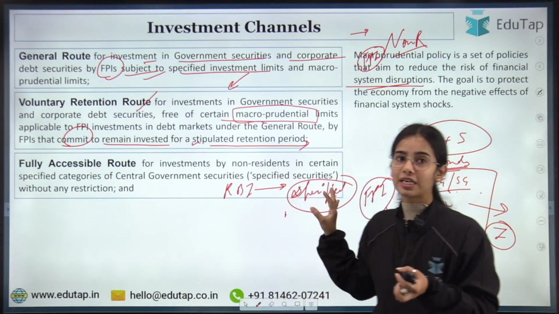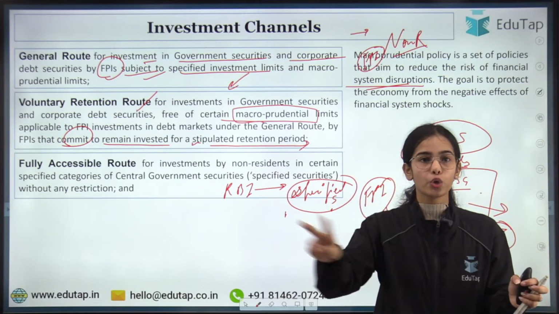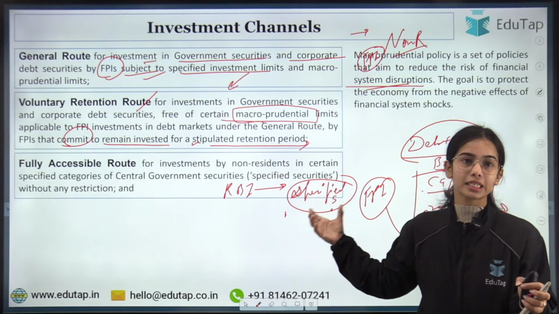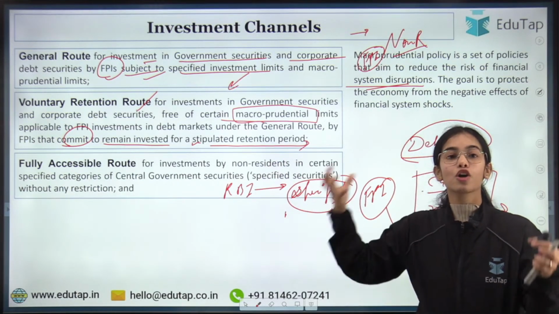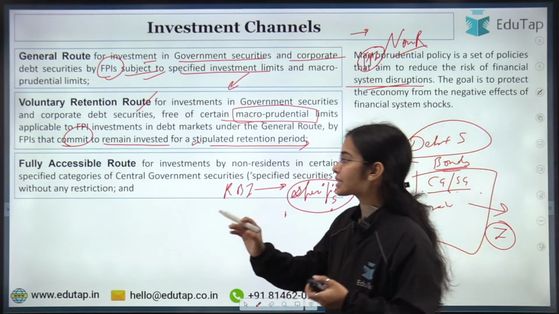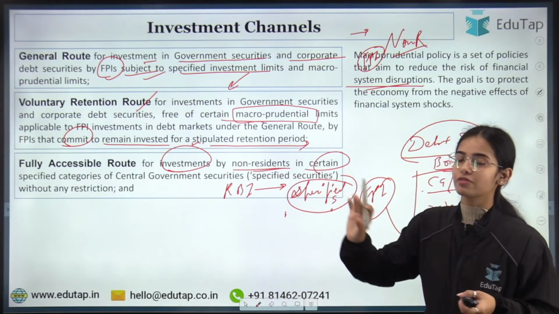In these specified securities, there is no limit. No investment limit, no macroprudential or such limits. Foreign portfolio investors can invest as much as they want. So it is a fully accessible route for investment by non-residents in certain specified categories.